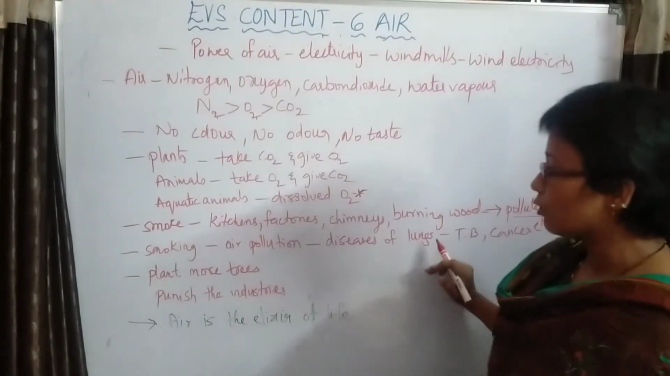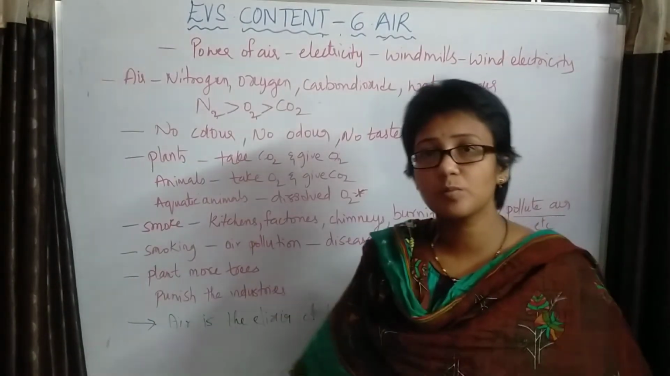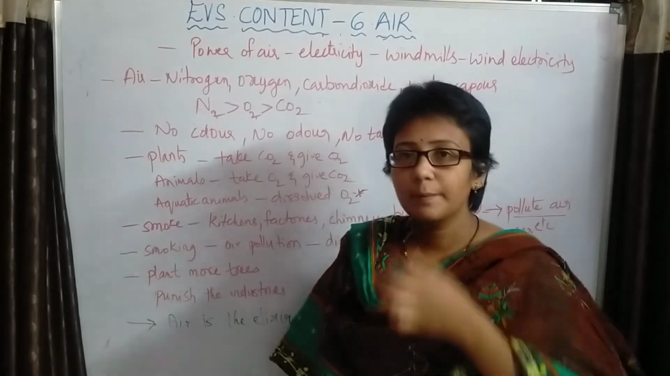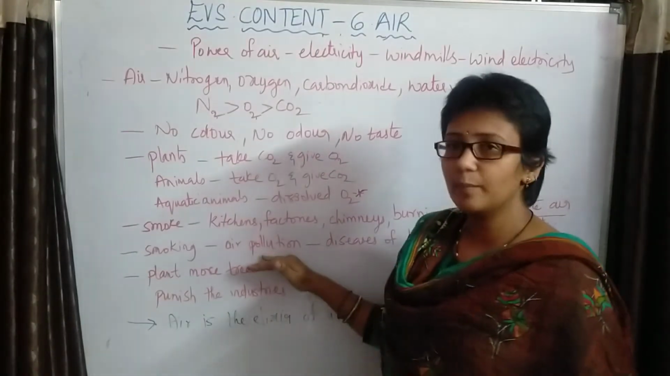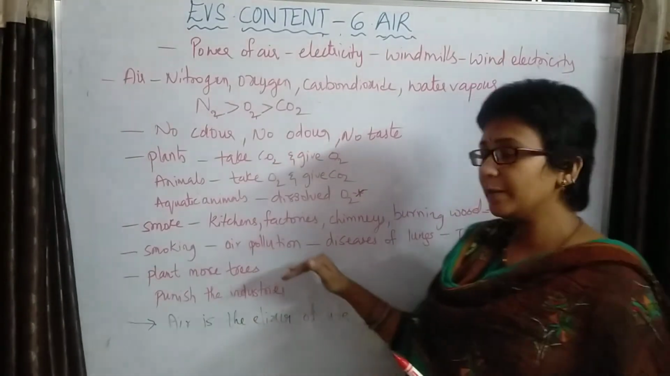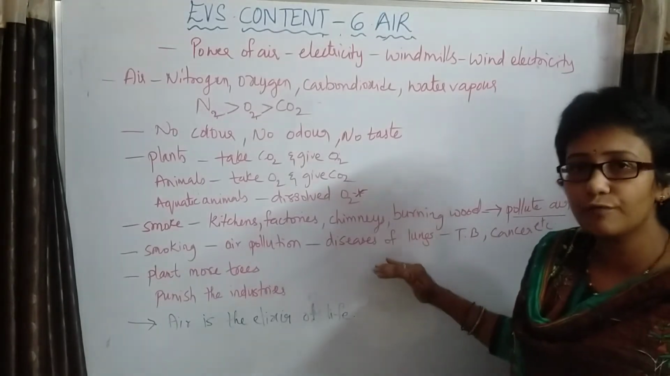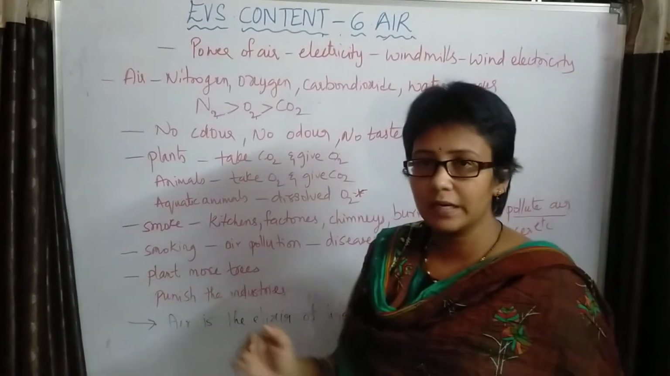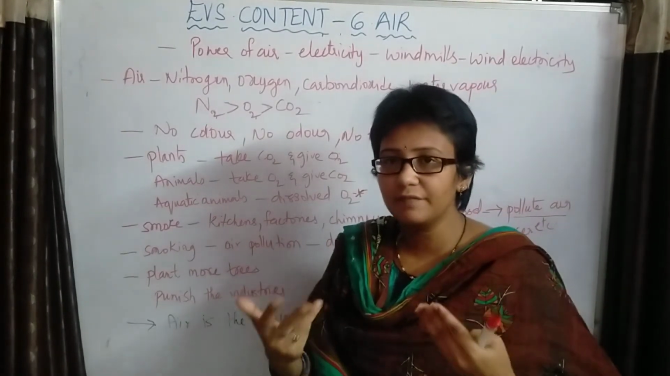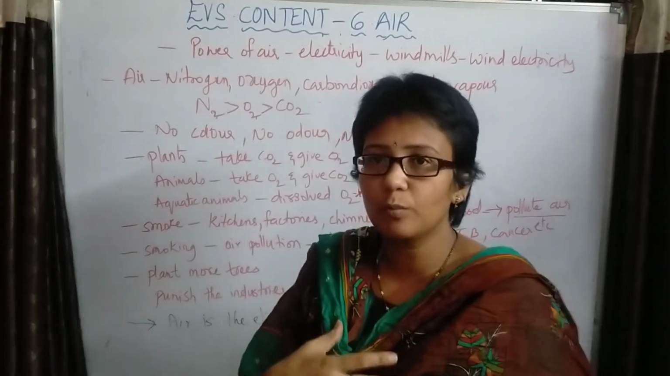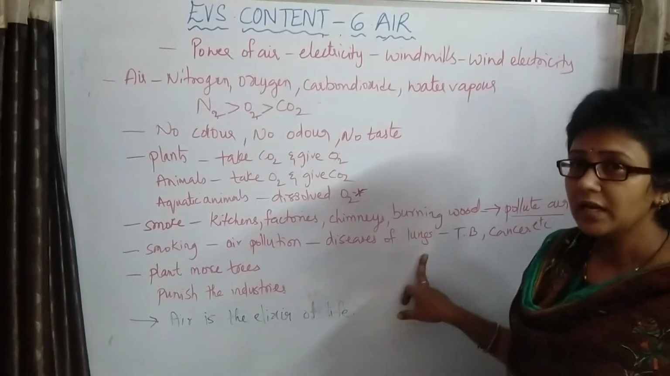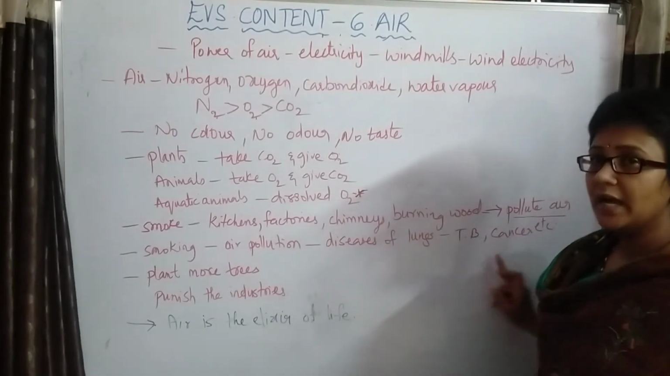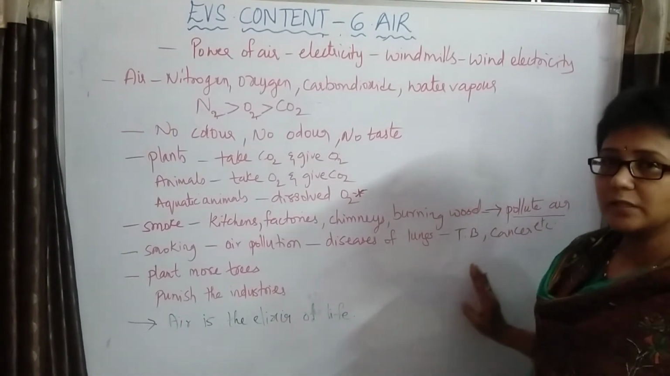And air pollution is also caused due to smoking. People will smoke beedis, cigarettes and all. So by this also air pollution will occur, and this air pollution will cause diseases of the lungs. So we will get lung diseases, because where we are breathing, where the air is entering into our body, it is entering into the lungs. As a result, lung diseases will be caused, like TB, tuberculosis and cancer. So these are the diseases which are caused.